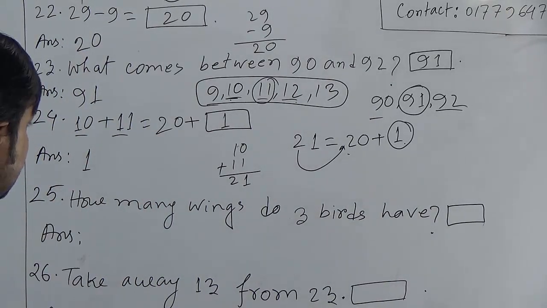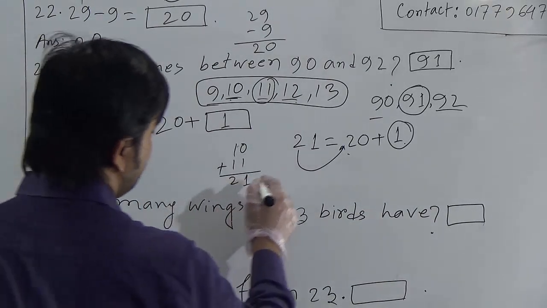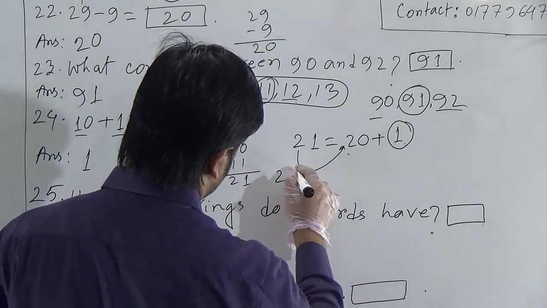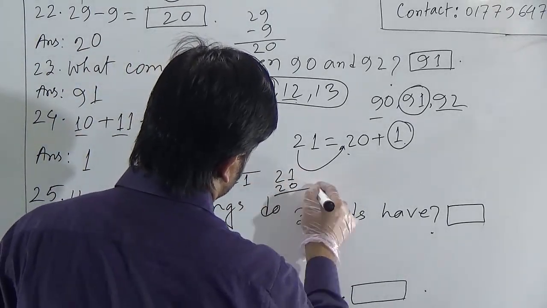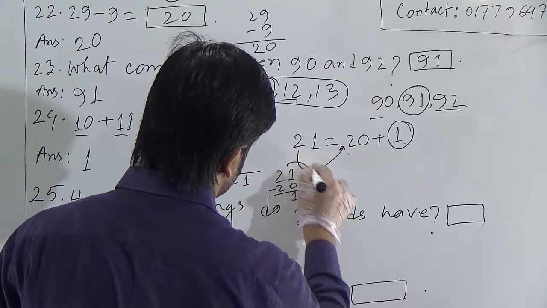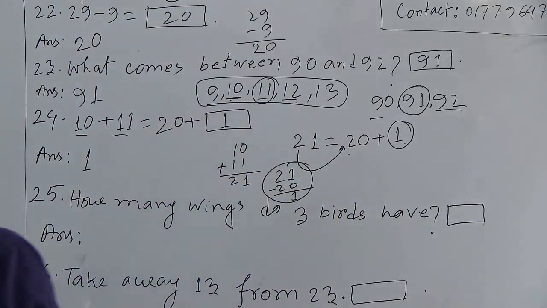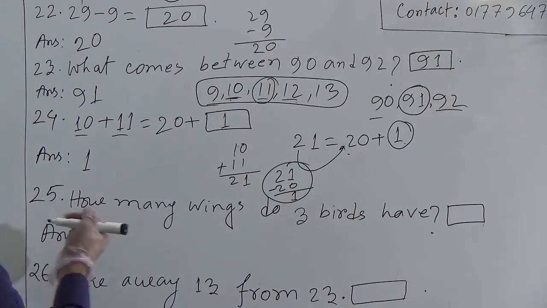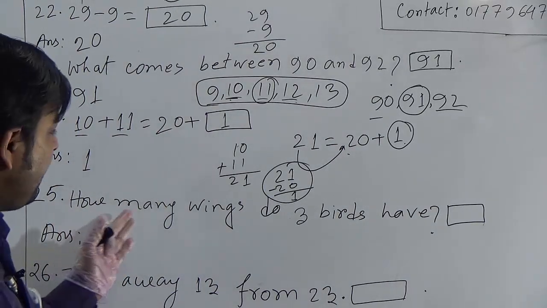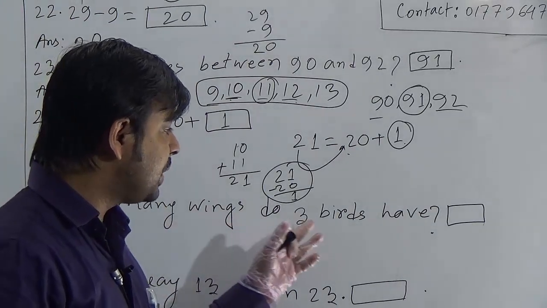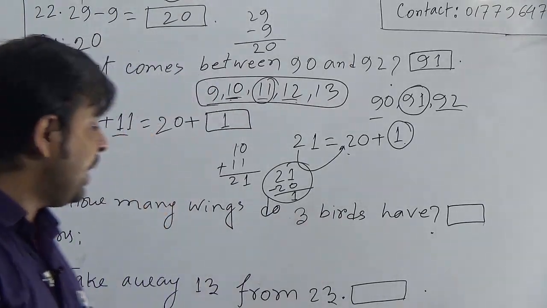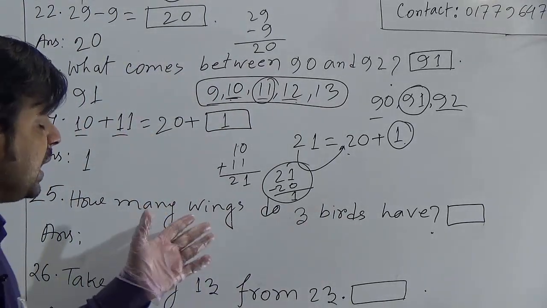We can apply another technique here. If you subtract 20 from 21, you will get the required answer 1. In both cases, you will get the same answer. Question 25. How many wings do 3 birds have?